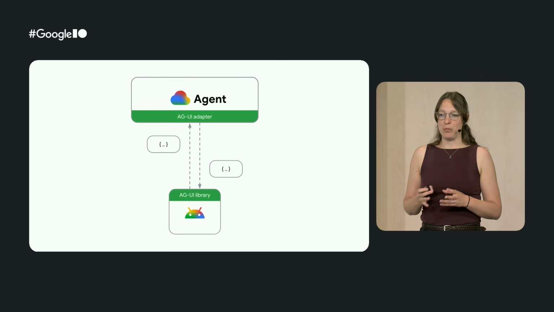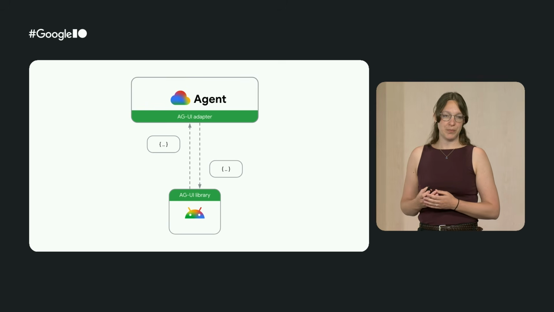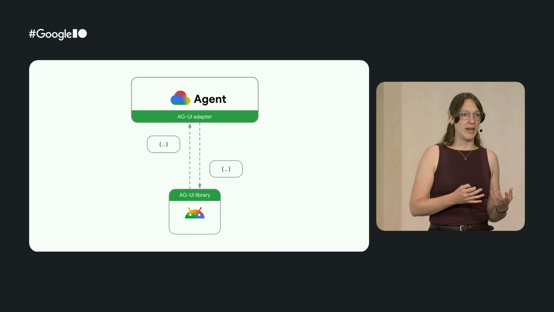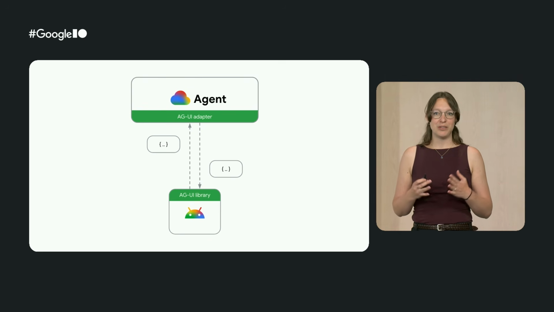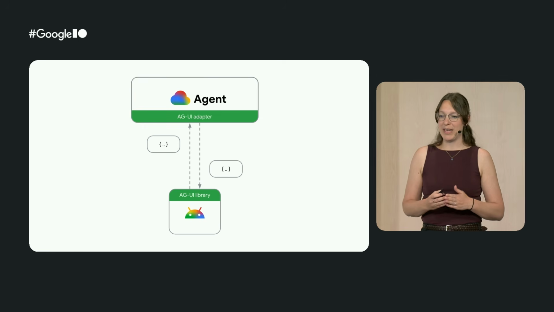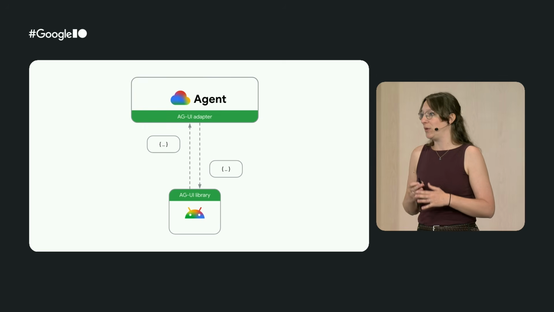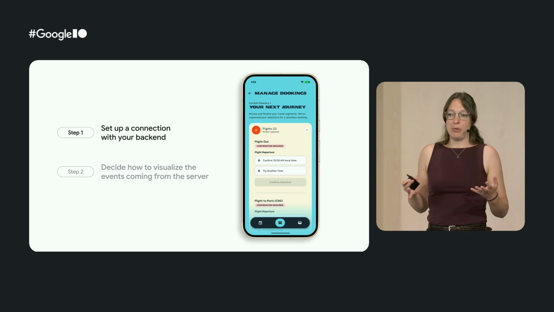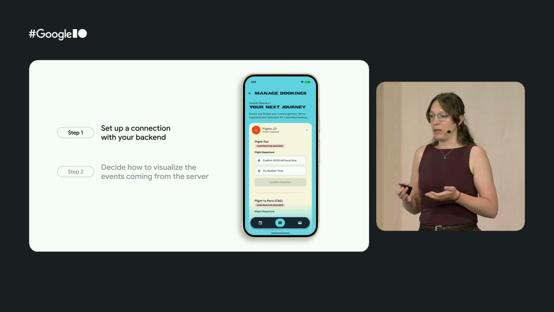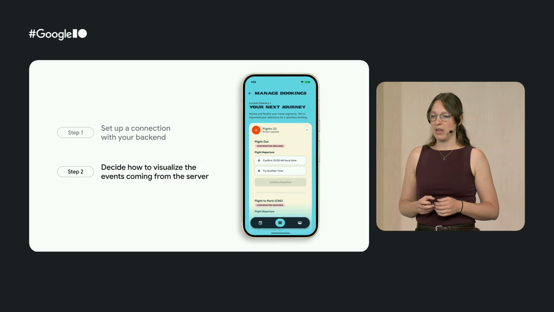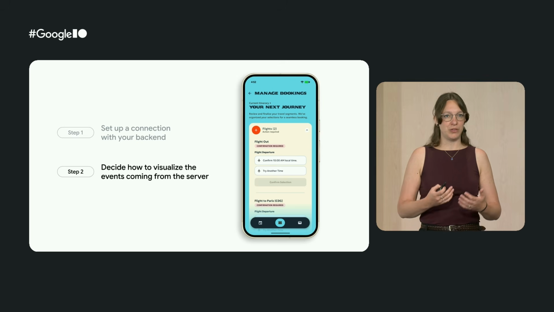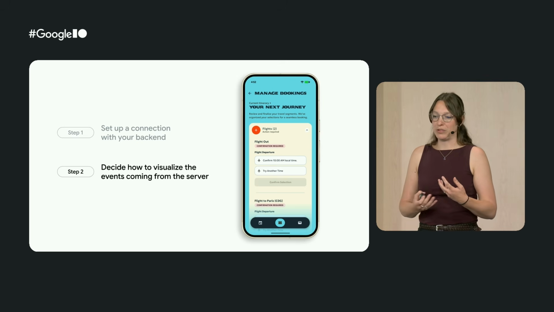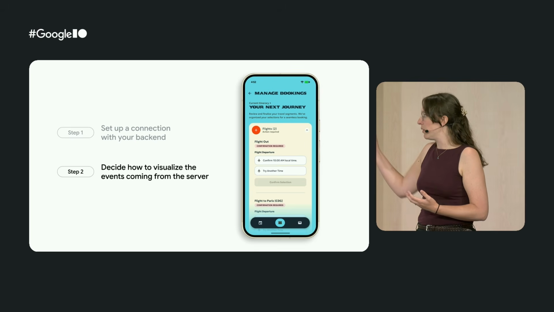Now, most agent frameworks have an AGUI adapter module, so that allows them to interact using that AGUI protocol. And similarly, there's also several AGUI libraries for clients. So for example, for Android, there's a Kotlin SDK that gives you a great Kotlin API to communicate with any AGUI-enabled backend. So as an Android developer, at that point, all that you need to do is set up the connection to your backend, and then decide how you want to visualize those AGUI messages that are coming in from your server. So in our use case, we're parsing the messages that are coming in, and we're showing them in our nice UI.